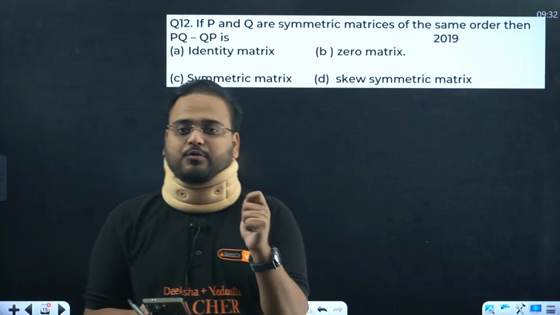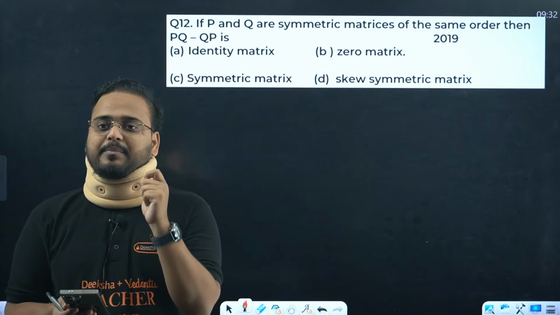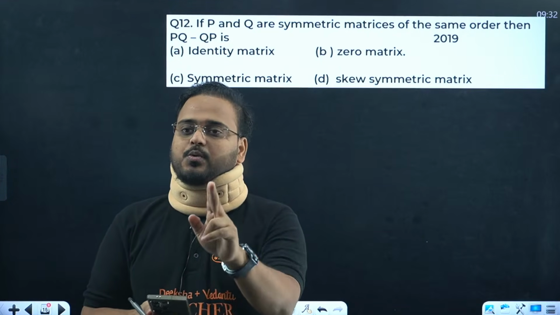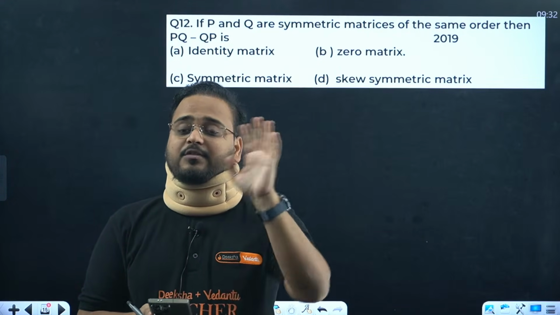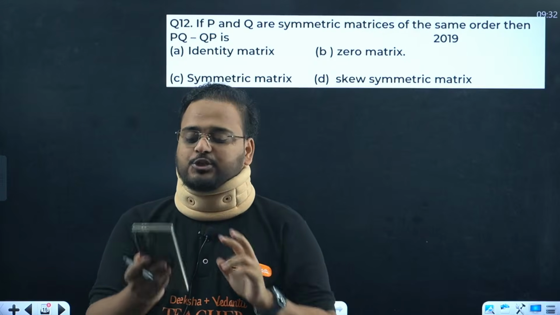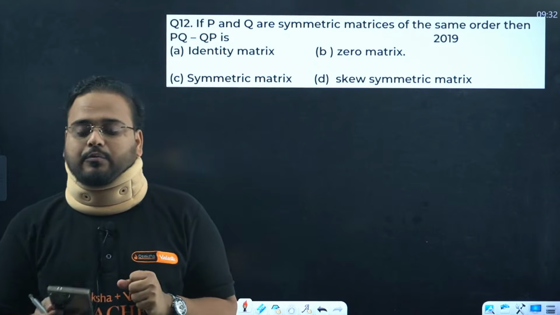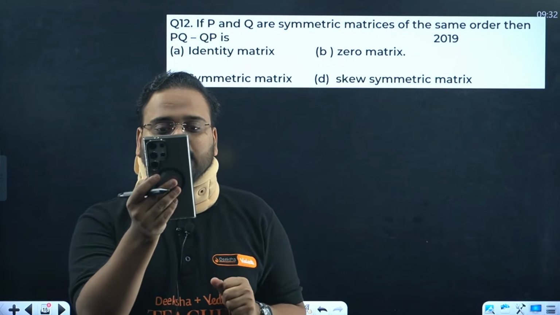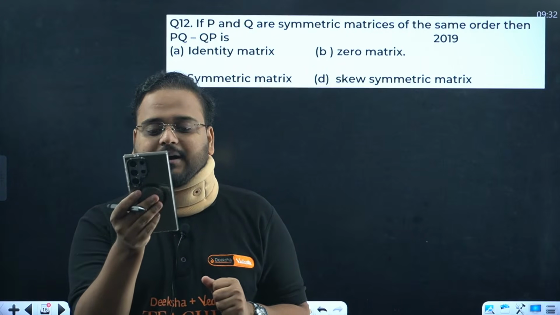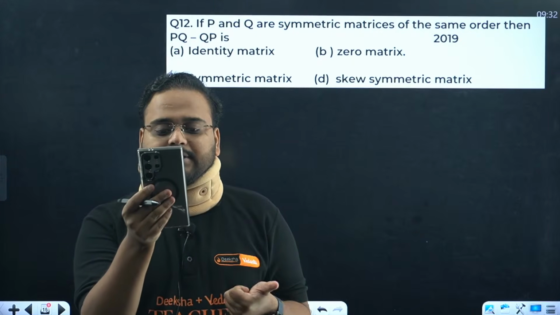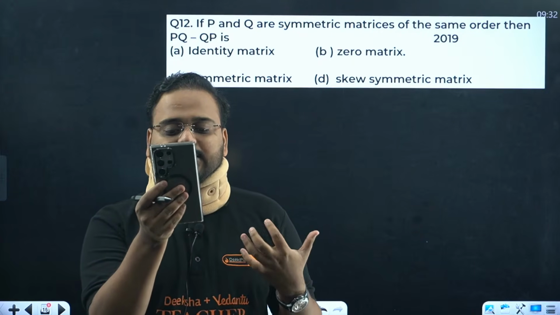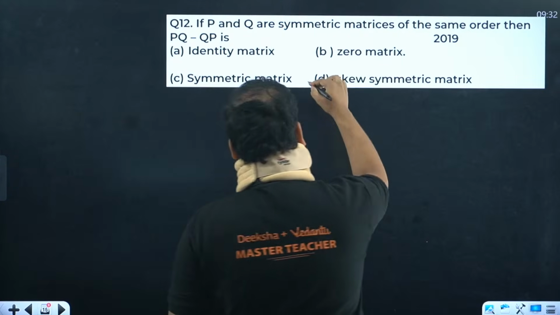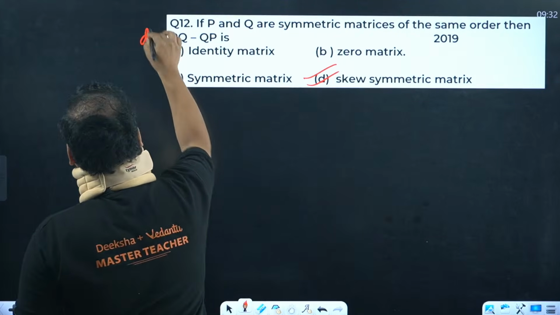So I'll read the question for all of you. If P and Q are symmetric matrices, it means P transpose is P, Q transpose is Q, and they're of the same order, then what is PQ minus QP? I have the answers from many of you. People are saying answer is D. Alpha, Narendra, Vidya, many students are saying option D, and D is the correct answer. How do we do that?